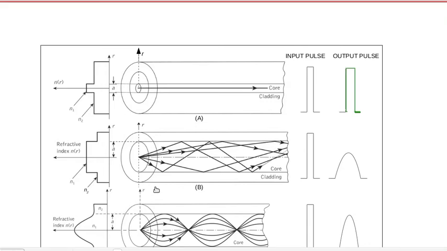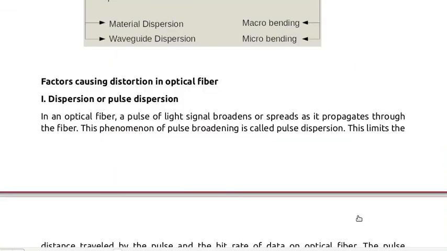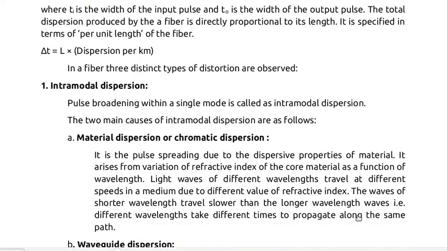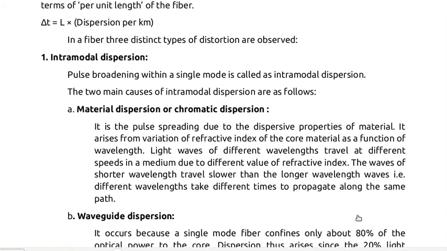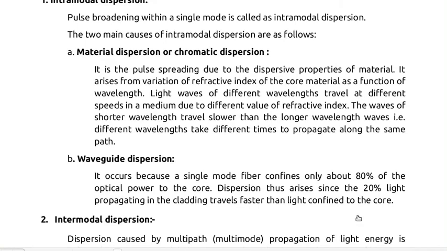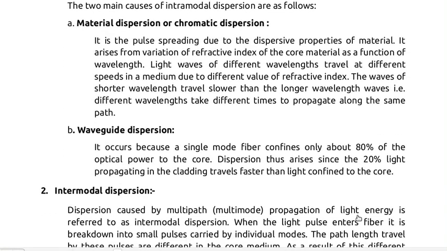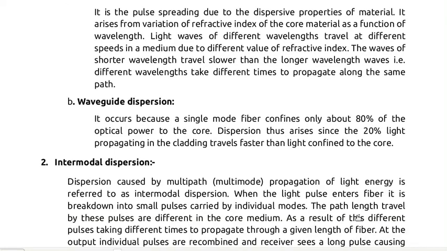And the third is polarization mode dispersion. In the first chapter, in polarization of light, we discussed double refraction. In a double refracting crystal, the light splits into two parts, O ray and E ray. The velocities of the O ray and E ray are different in different directions. Due to double refraction, if the light in each polarization mode travels at a slightly different velocity, it causes pulse broadening.